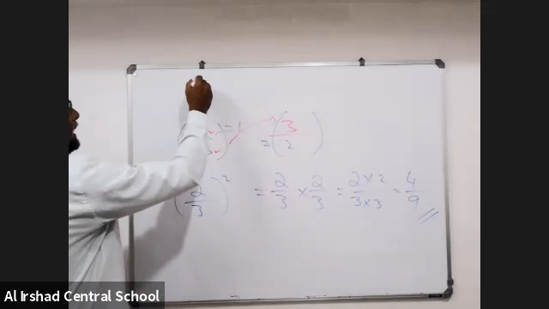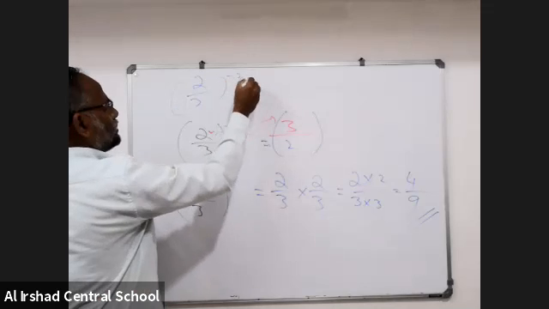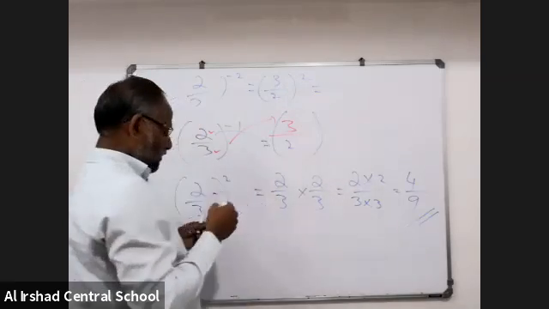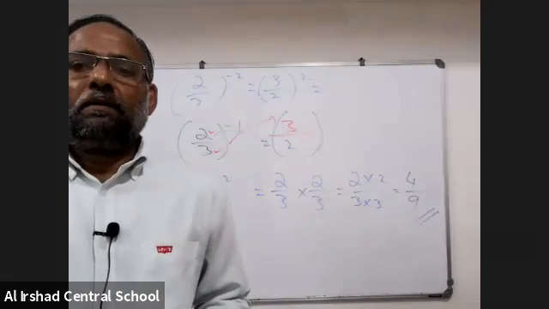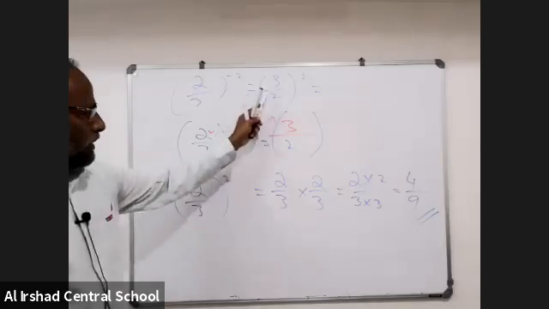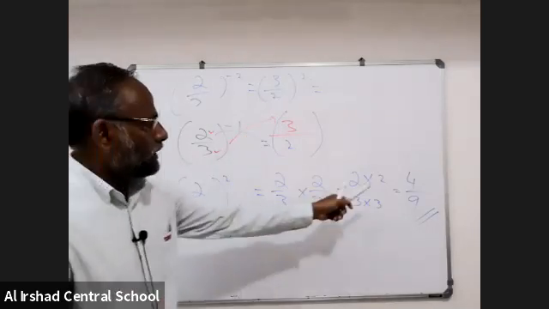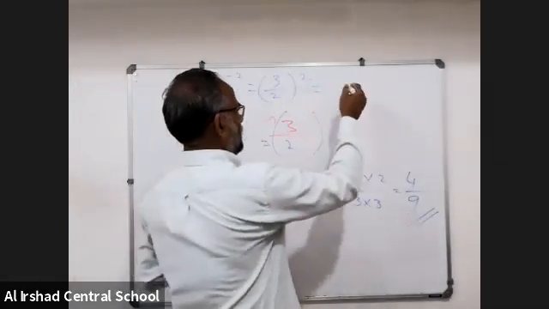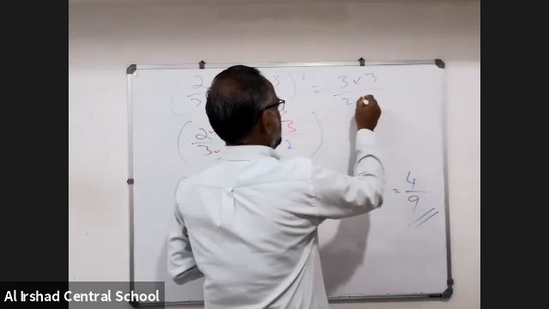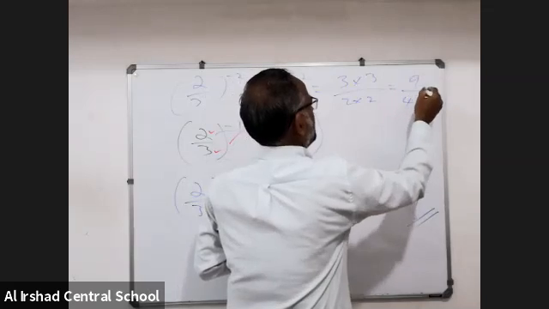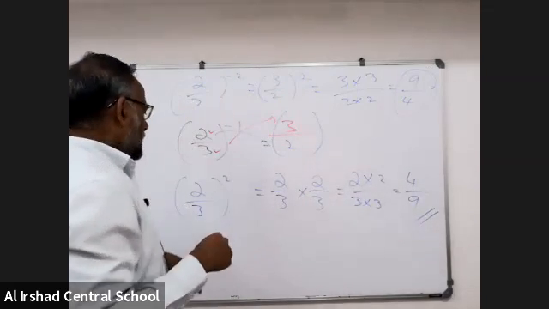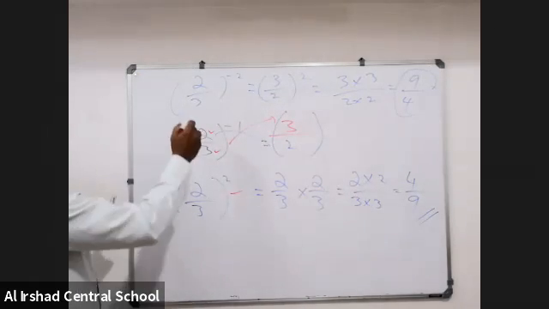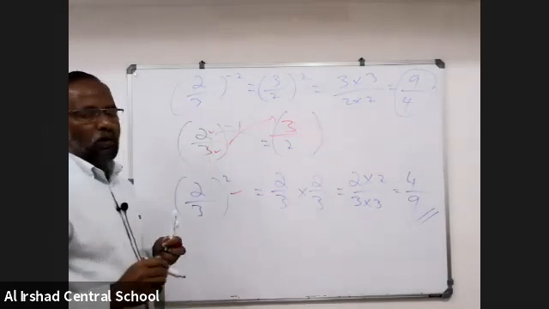So, again I am telling, 2 by 3 inverse 2 means 3 by 2 square. Inverse means negative, so this we know, 3 by 2 square. This is 2 by 3 square, which is 4 by 9. So 3 by 2 square will be 9 by 4. That is 3 into 3 by 2 into 2, that is 9 by 4. See the difference? 2 by 3 square means 4 by 9. 2 by 3 inverse 2 means 9 by 4.